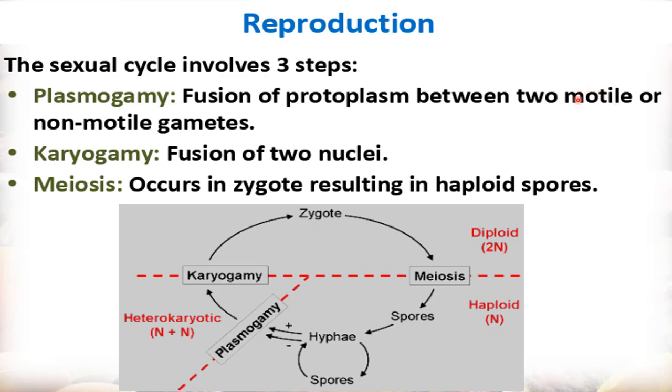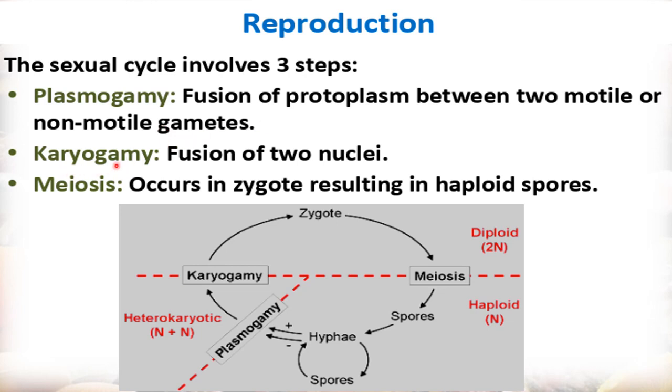Motile means gametes which can move, and non-motile means which cannot move. So here there will be fusion of the protoplasm of two gametes of the fungi. Because this is sexual reproduction, obviously gametes will be there, and the protoplasm of these gametes will get fused first of all.